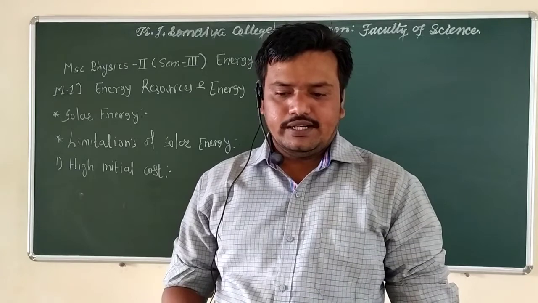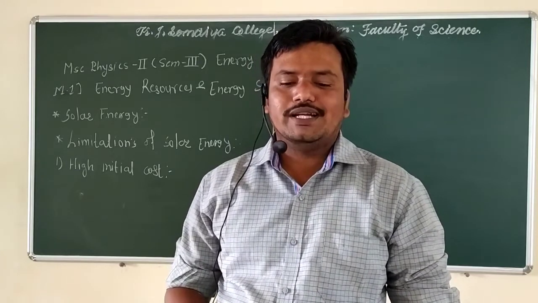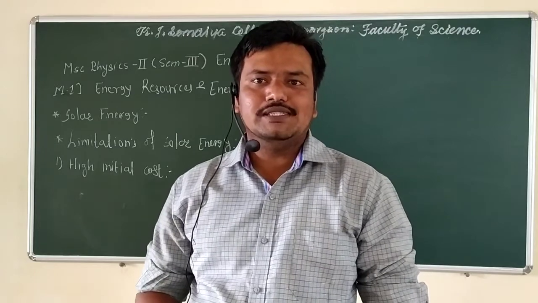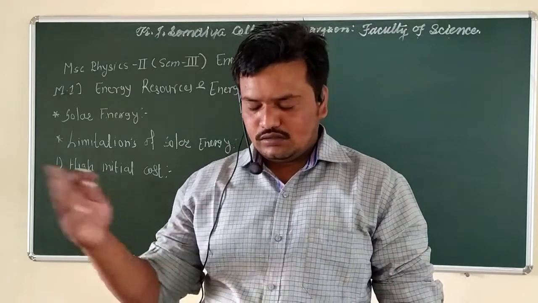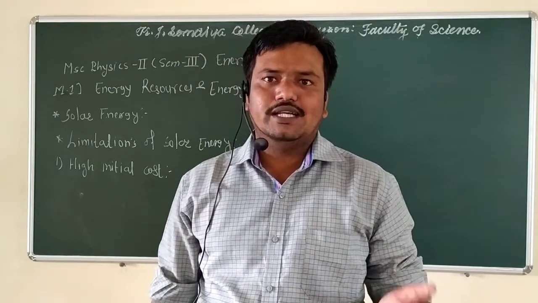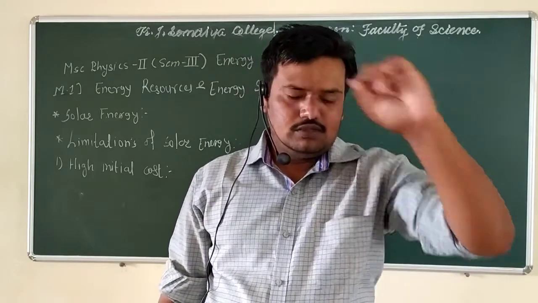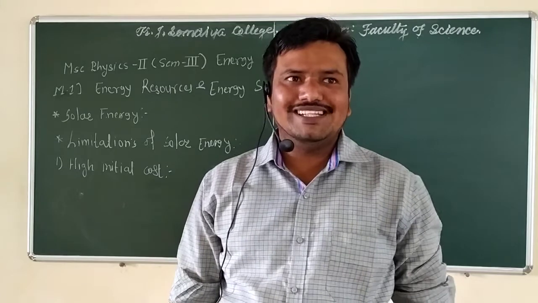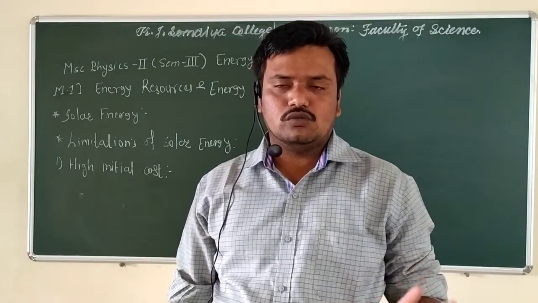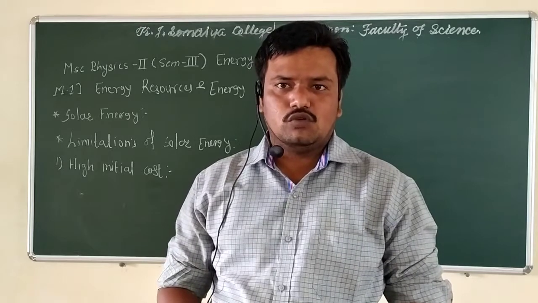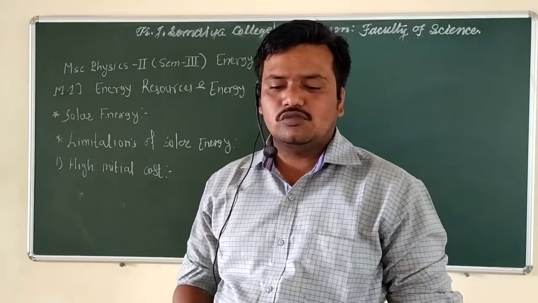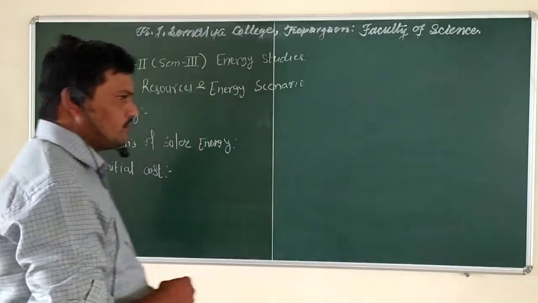Although the government has introduced some schemes to install solar system equipment with the help of subsidies, the initial installation of a solar system still requires a substantial amount of money. So the initial cost of purchasing a solar system is high.